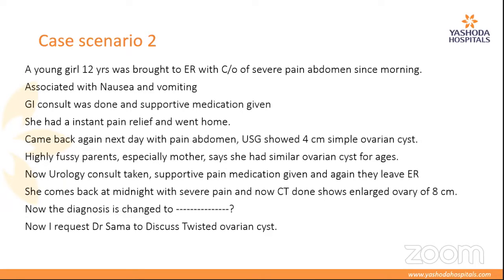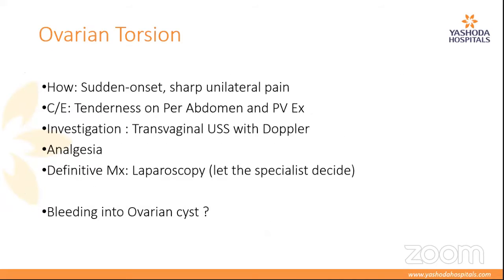Yes, ma'am. Now, she has come back to us with a CT scan which is showing that enlarged ovary of 8 centimeters, a twisted ovarian cyst, or ovarian torsion. It is quite difficult to diagnose this in the ER because the patient presents with sudden onset of sharp unilateral pain, which can be mistaken for a lot of surgical causes. We have a lot of surgical conditions which come with a similar history, be it appendicitis or renal calculi.